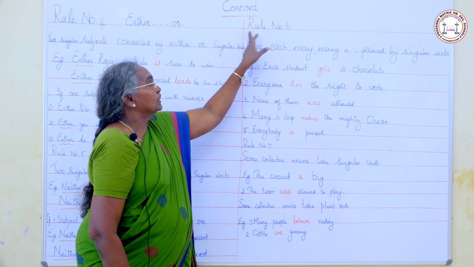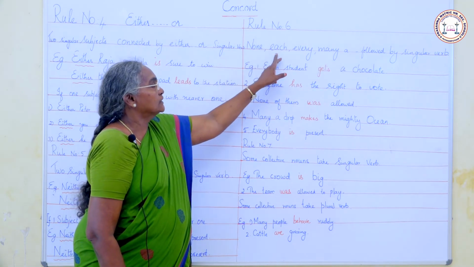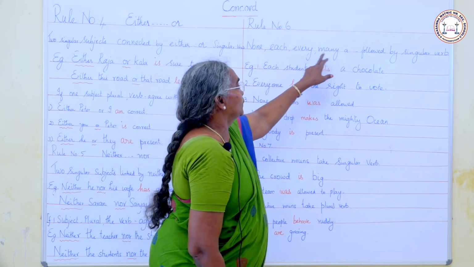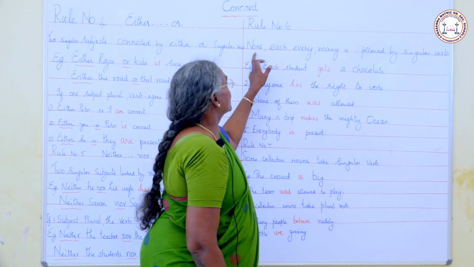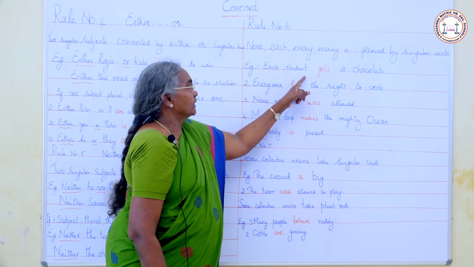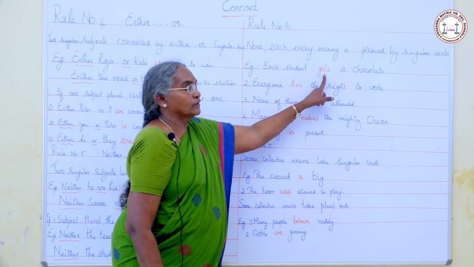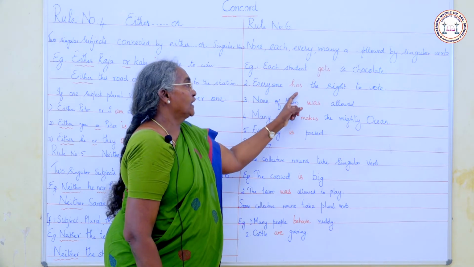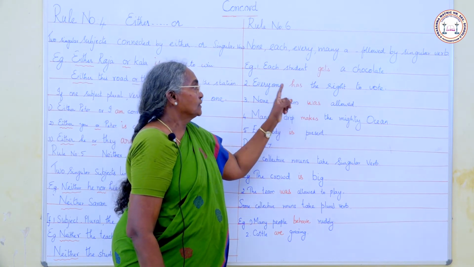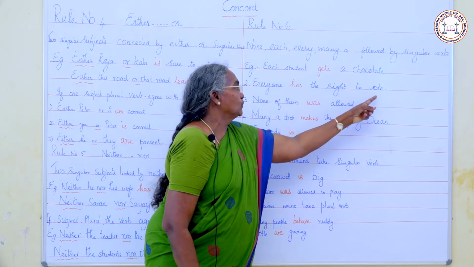Now coming to rule number 6. None, each, every, many a: these words are followed by a singular verb. If these words are in a sentence, we use a singular verb. Each student gets a chocolate. Each student, singular, so we use the singular verb gets. Everyone has the right to vote.